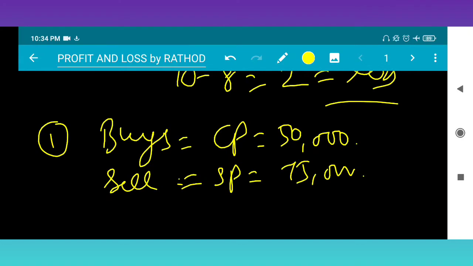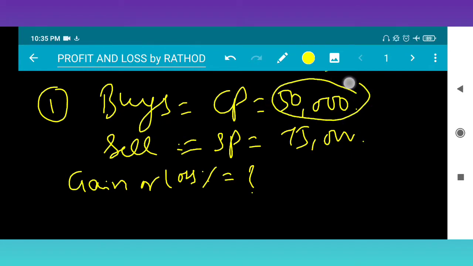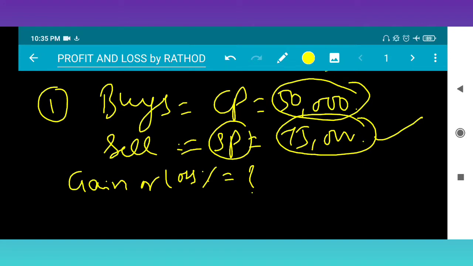Now the very important task: find gain or loss percent. How to calculate this one? See, here CP is 50,000 and SP is 75,000. Which one is greater? 75,000 is greater. What is 75,000? SP. So when SP is greater than the CP, there will be a profit.